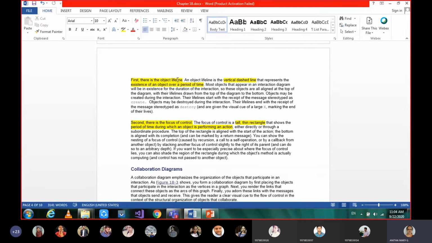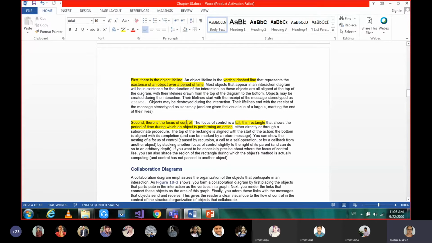That is what we call the lifeline, the period where the object is alive. And on that lifeline we are going to draw something called a vertical dashed line, which we call the focus of control. That represents the existence of the object over a period of time. So the first one is about the dashed line and the time span of that object, the object lifeline, whereas the second one is the focus of control.